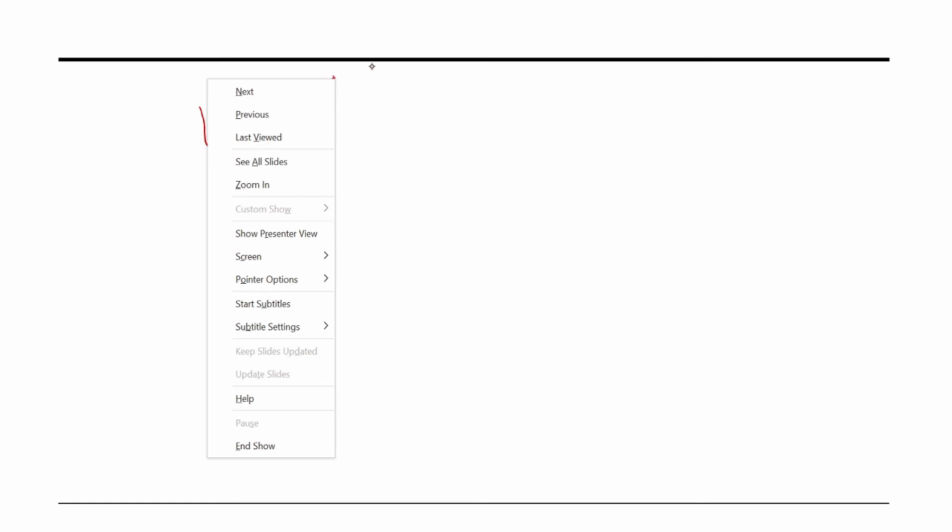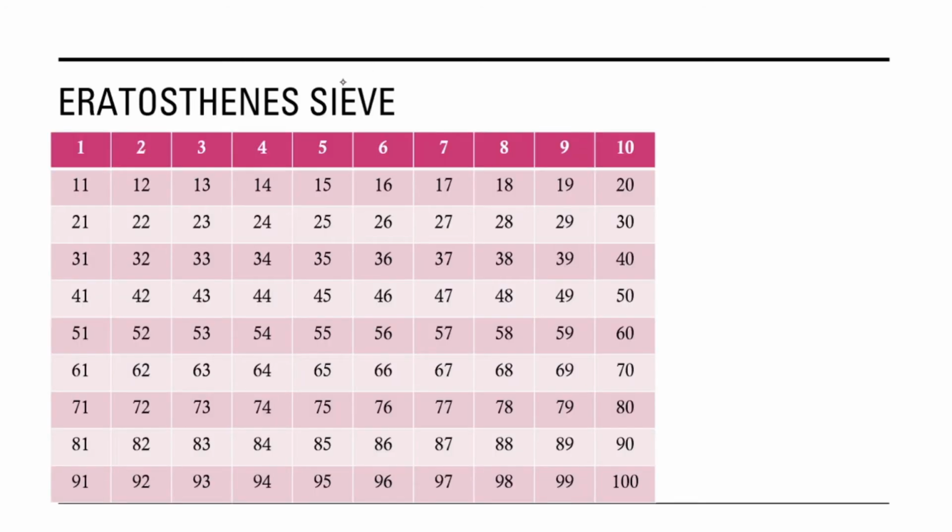Let us take the numbers 12 and 8. We have to see the greatest common divisor of these two numbers. The greatest common divisor of these two numbers is 4. The GCD of 12 and 8 is 4.